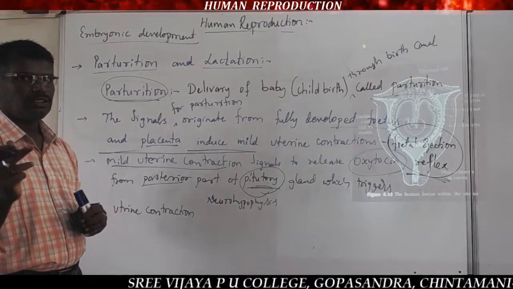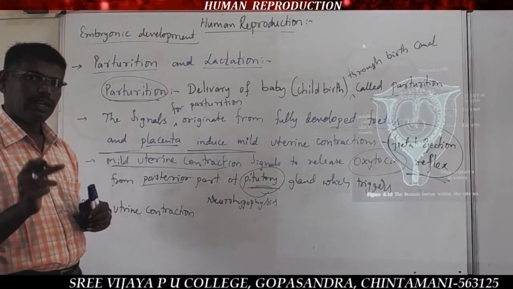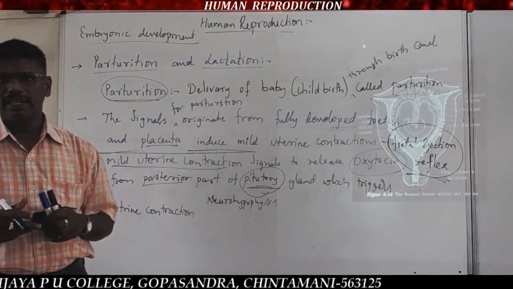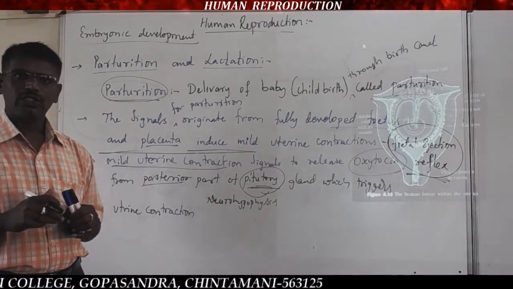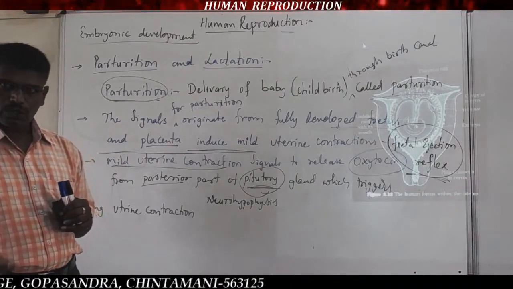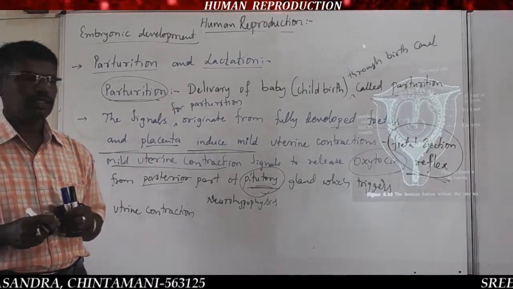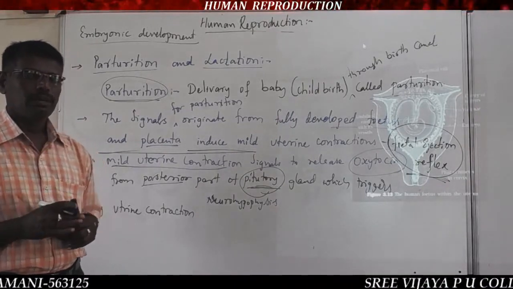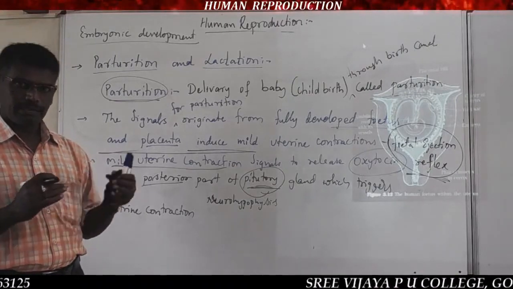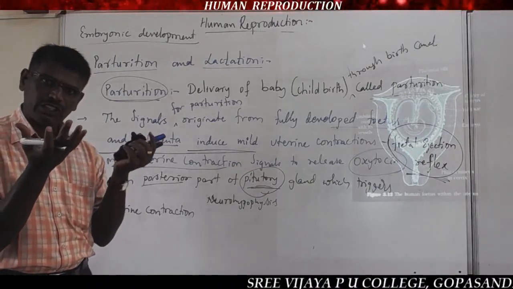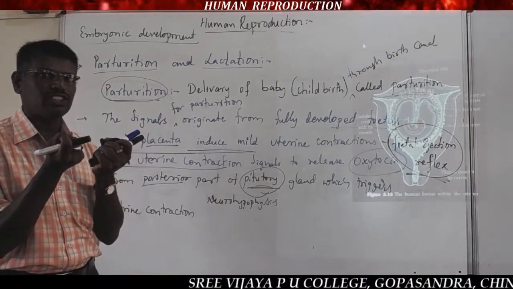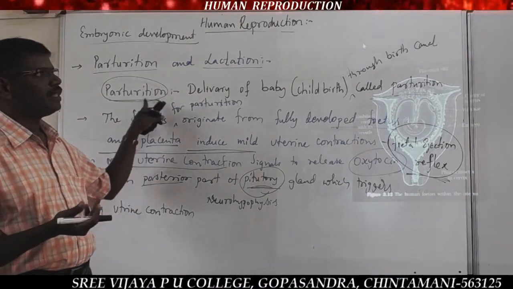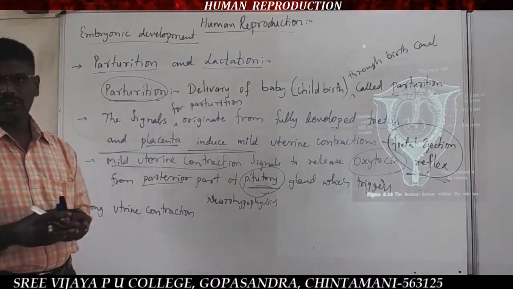That is why we call parturition a neuroendocrine process, because the pituitary gland is an endocrine gland which releases the oxytocin hormone. Through the blood, those hormones move towards the female reproductive system, especially the myometrium. The combination leads to strong contractions and expulsion of the baby. That is delivery of the baby, what we call parturition.